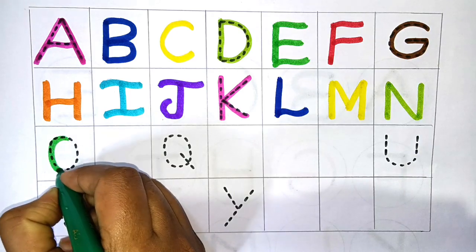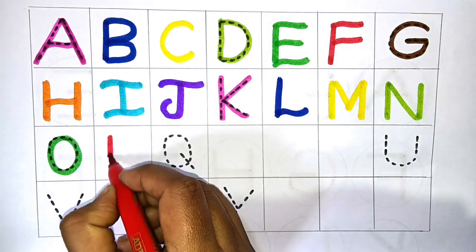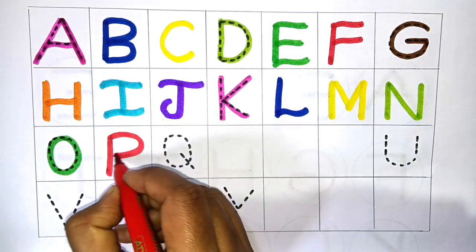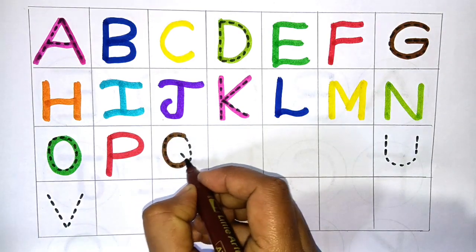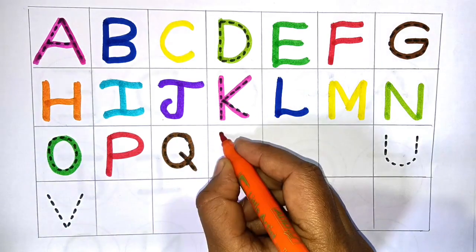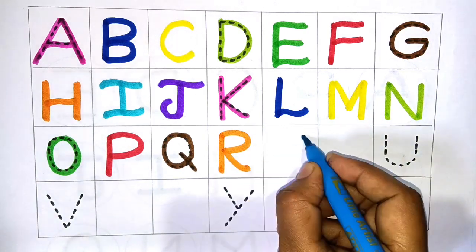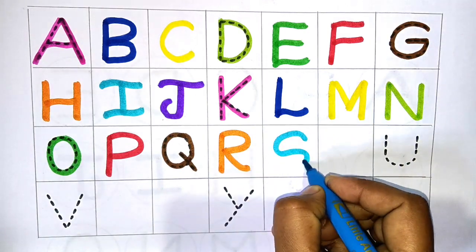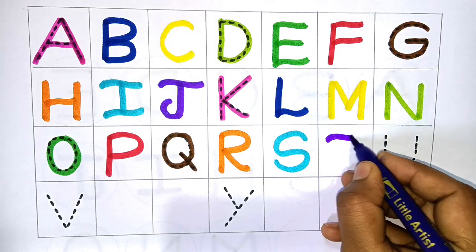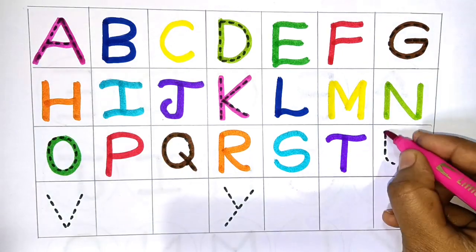Next O for orange. Next P for parrot. Next Q for queen. Next R for red. Next S for sun. Next T for tortoise.